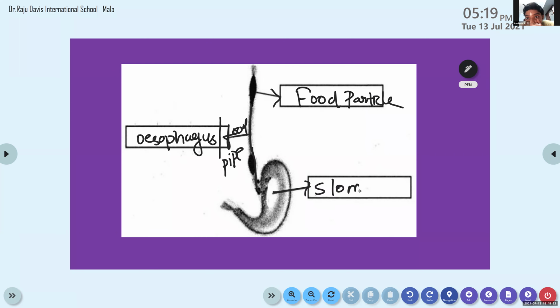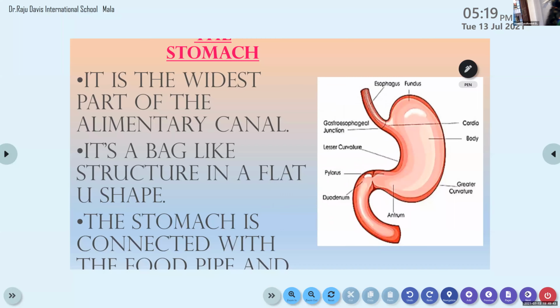So what is the stomach? Stomach is actually a bag-like structure. That is what we are going to discuss next. So I hope this esophagus or food pipe is clear to you. It is a tubular structure that starts from the neck region and ends in the stomach. So let us see about the stomach.